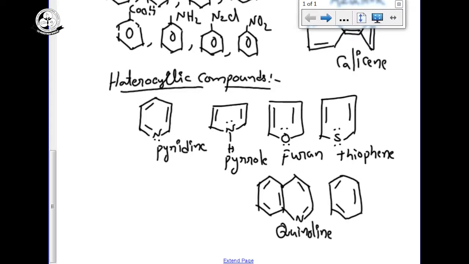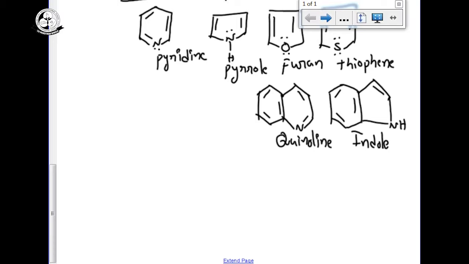Some other examples for heterocyclic compounds: its name is indole. Its name is purine.